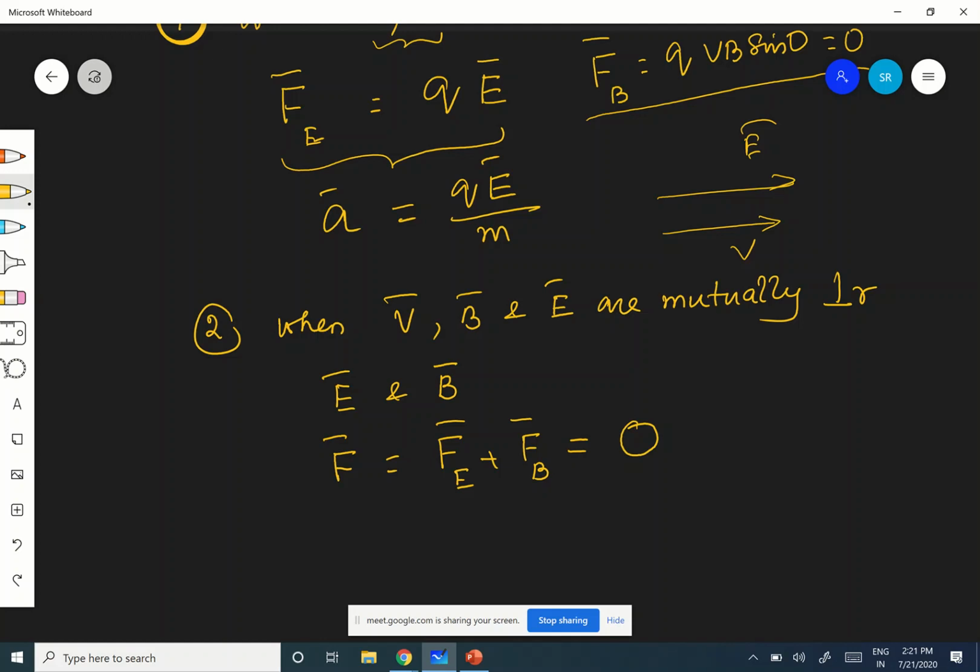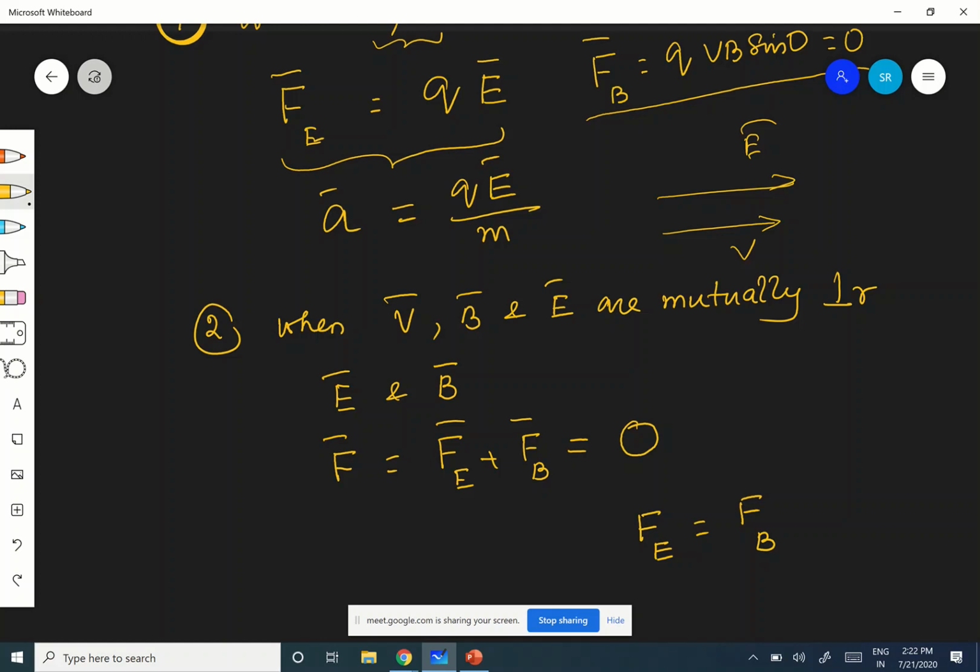If the Lorentz force is 0, there is no acceleration in the particle. The net force acting on it by E and B is 0. Net force equal to 0 means what do you say about Fe and Fb? The magnitude of Fe should be equal to the magnitude of Fb.